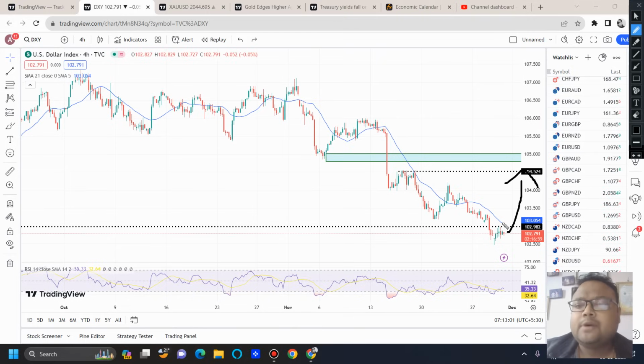Overall, the structure of DXY is bearish, as discussed yesterday, that if DXY goes up, it will face resistance around this area, and we can see DXY is facing resistance around 103 to 103.25. During the day we can expect the same, that even if DXY goes up, the market sentiment will not change.